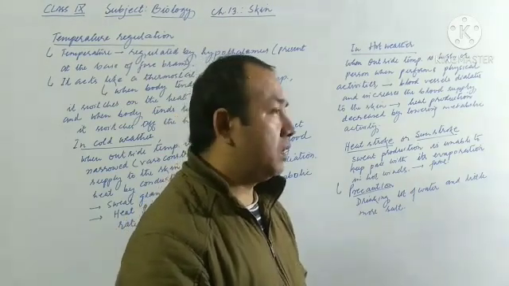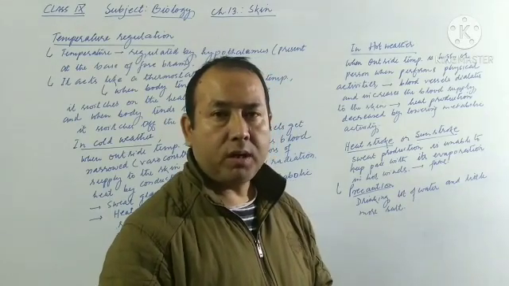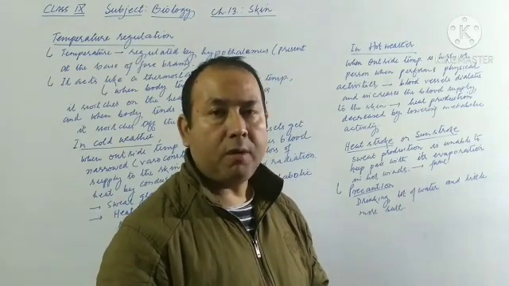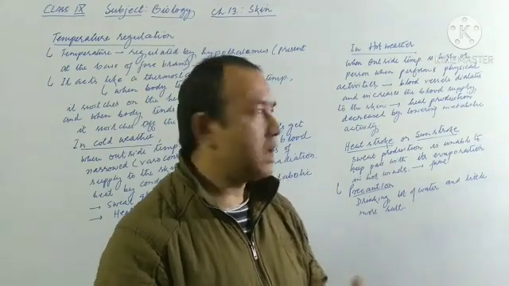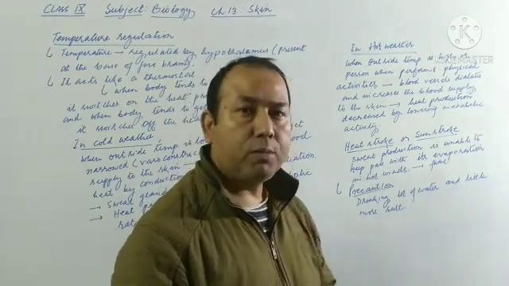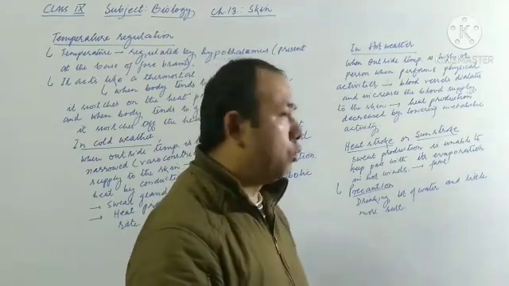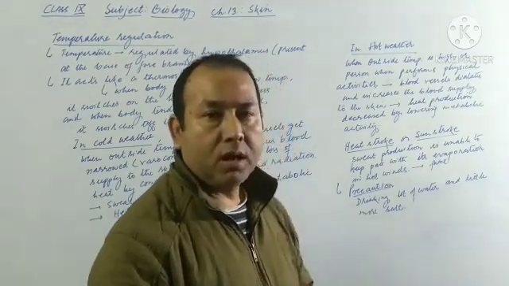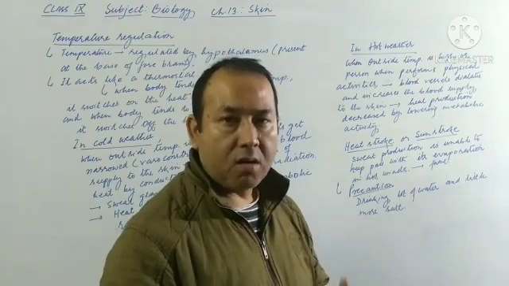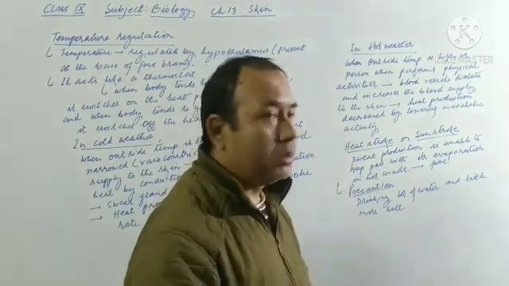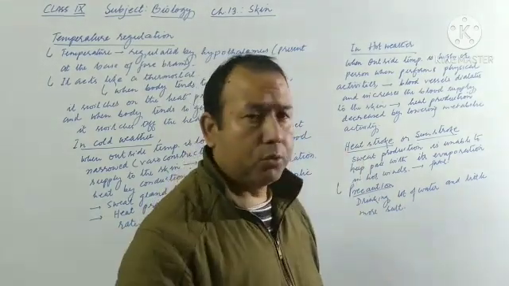As a result, the sweat glands present in the skin start producing a large amount of sweat, and heat is lost by the body in the form of sweat, by the process of conduction, convection and radiation. And the heat producing mechanism inside the body is lowered by lowering the metabolic activities or metabolic processes, such as oxidation of glucose molecules. So this is how in hot weather our body is kept cool.